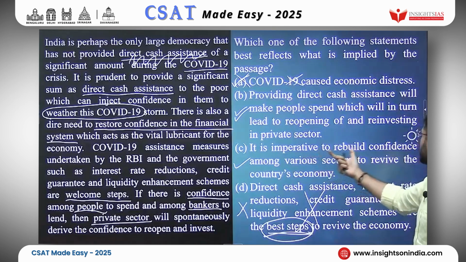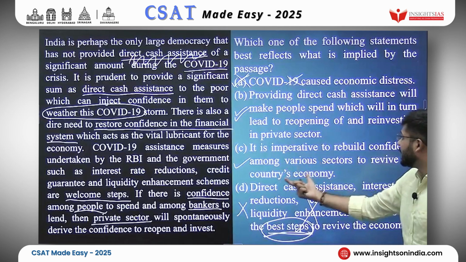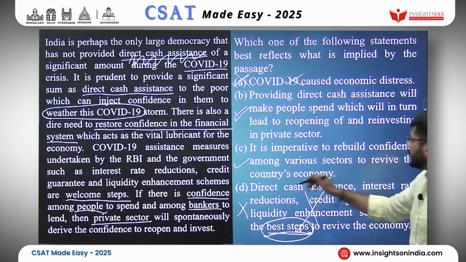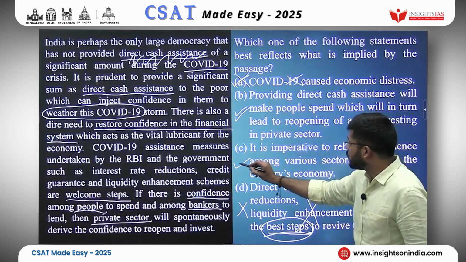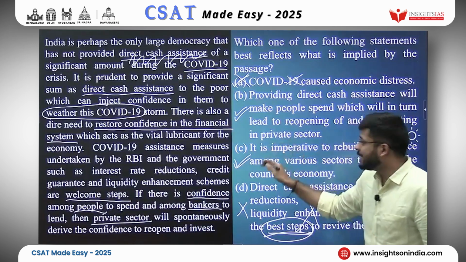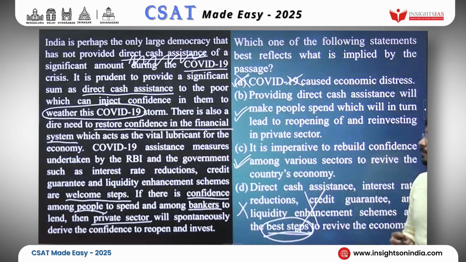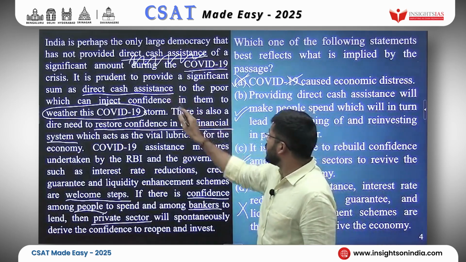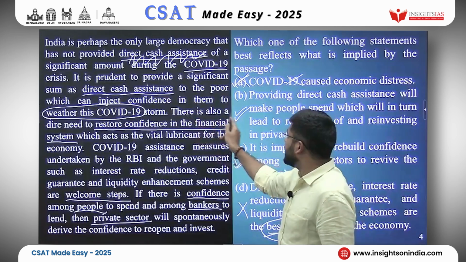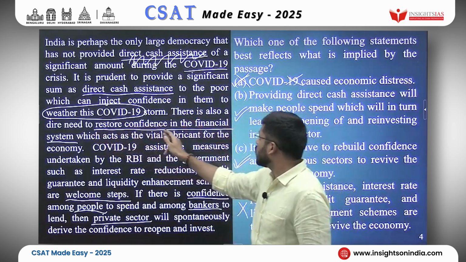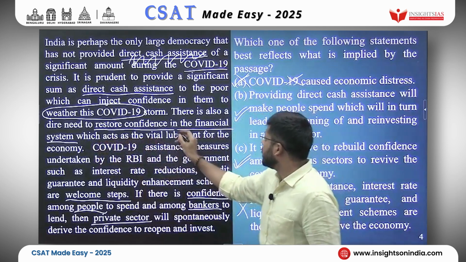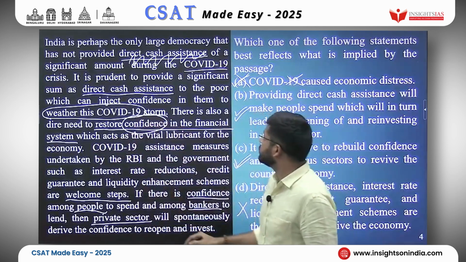It is imperative to rebuild confidence among various sectors to revive the country's economy. Okay, I think of these 2, option C is more appropriate. Why? Because look at this sentence. There is also a dire need to restore confidence in the financial system, which acts as vital lubricant. Here they are talking about confidence.